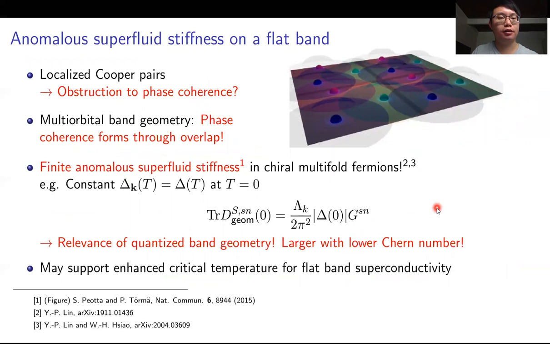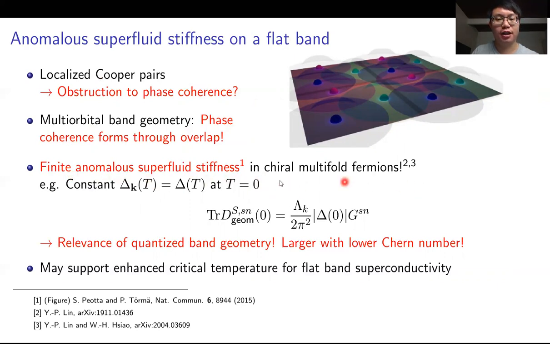A further manifestation could be seen in flat band superconductivity. If we look at the Cooper pairs which form on a flat band, because they are non-dispersive, it might be expected that the phase coherence will be obstructed. However, we know that the multi-orbital band geometry could give us a broadened Wannier function like this. So even if the Cooper pairs are non-dispersive, the phase coherence could still form from the overlap. And this could be measured by a finite anomalous superfluid stiffness.